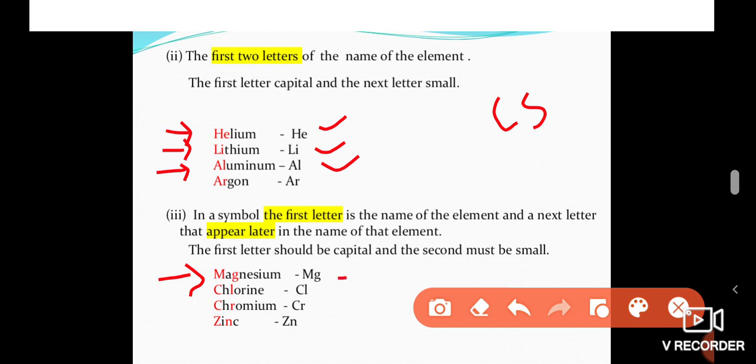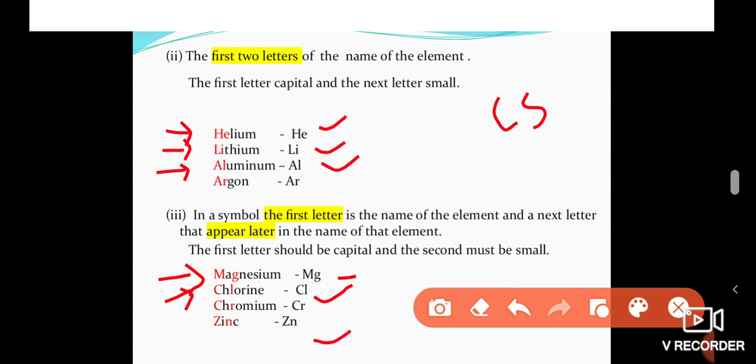So here Mg, a capital M and small g, is the symbol for magnesium. Like that, chlorine. The first letter of chlorine is C and L is a letter that appears later in its name. So the symbol for chlorine is Cl. Like that, chromium. And zinc also. Zn is the symbol for zinc.